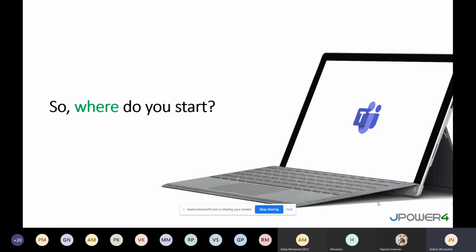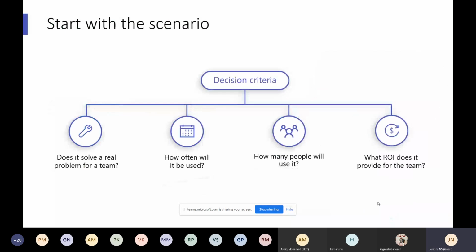So where do we start? To build applications, first you need to understand what scenario you require. Before starting, always remember the purpose for which you are building the application. When building any application, ask yourself whether it really solves a real world problem for a team. That's the first question. You don't want to build something that doesn't solve any business problem, because there is no use for it. If it solves the business problem, then it's really great.